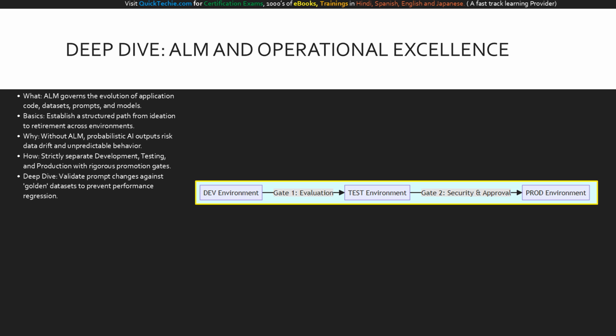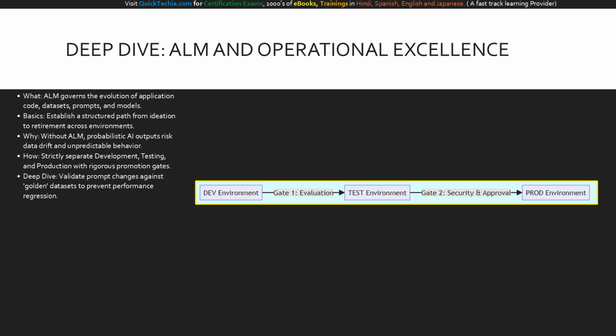What is ALM for AI? It is a disciplined approach to governing the evolution of your application code, datasets, prompts, and model configurations. The basics involve establishing a structured path from ideation to retirement. Why is ALM so critical for AI? Because AI solutions generate probabilistic outputs, and without ALM, you risk data drift, model degradation, and unpredictable behavior in production. How do we manage this? We strictly separate our environments into development, testing, and production, using rigorous promotion gates.